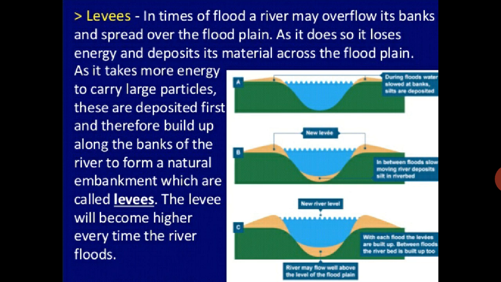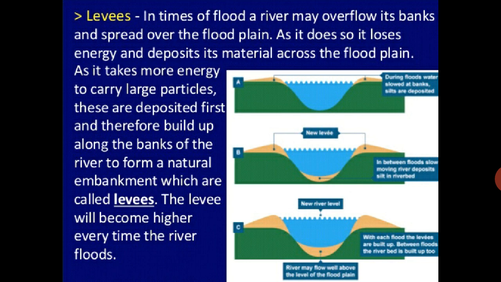Levees. In times of flood, a river may overflow its banks and spread over the floodplain. As it does so, it loses energy and deposits its material across the floodplain. As it takes more energy to carry large particles, these are deposited first and therefore build up along the banks of the river to form a natural embankment, which is called a levee. The levee becomes higher every time the river floods.